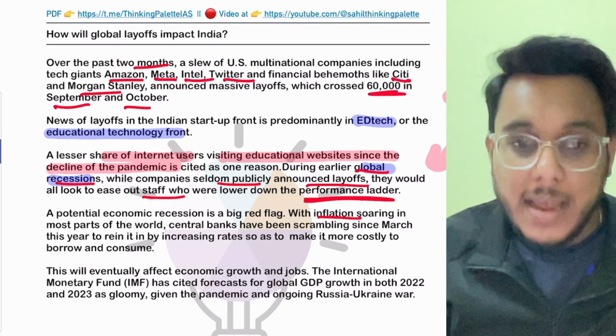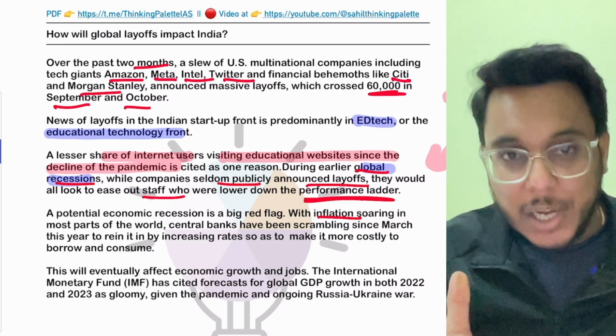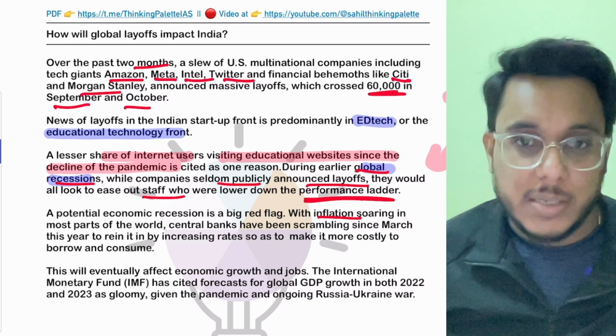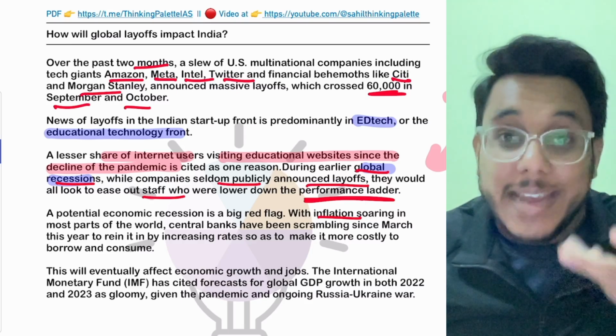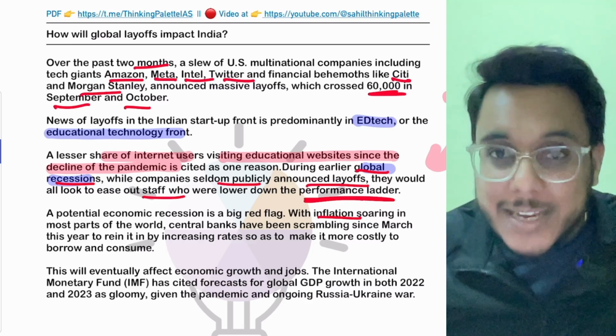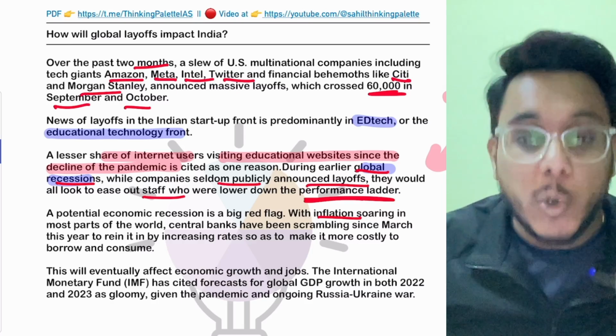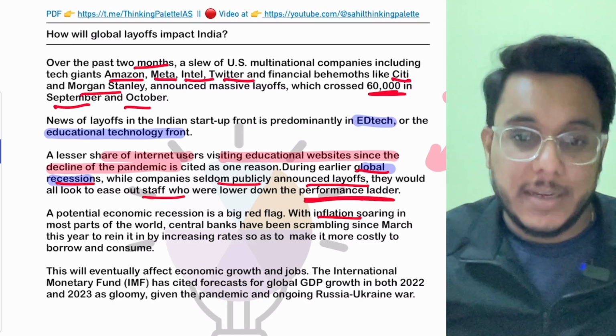Now see this thing around the world. What is happening? The central banks are coming out with tight monetary policy, and by the tight monetary policy, they are sucking the liquidity out of the system. By that, inflation is being controlled, but if the money will not be there in the system, what will happen? The growth will also be curbed. That is something that is happening.